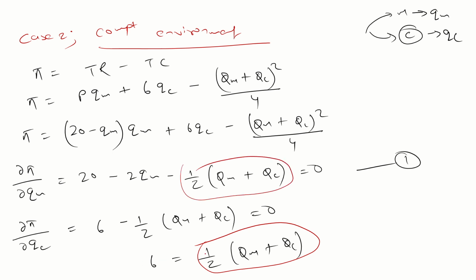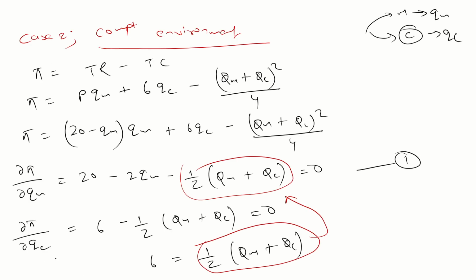So just put the value here, 6. Just put the value 6. What you will get after solving equation 1 and 2? So you will get the value of QM. This is equation 2.